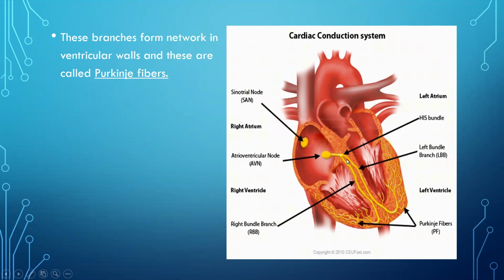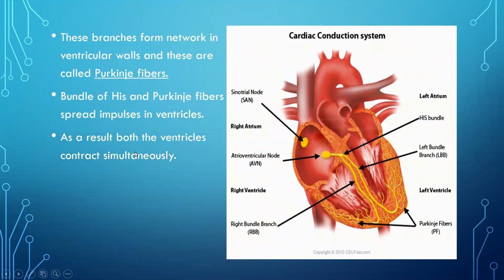So the electrical impulse from the bundle of His is distributed into the network of Purkinje fibers, and that leads to contraction.